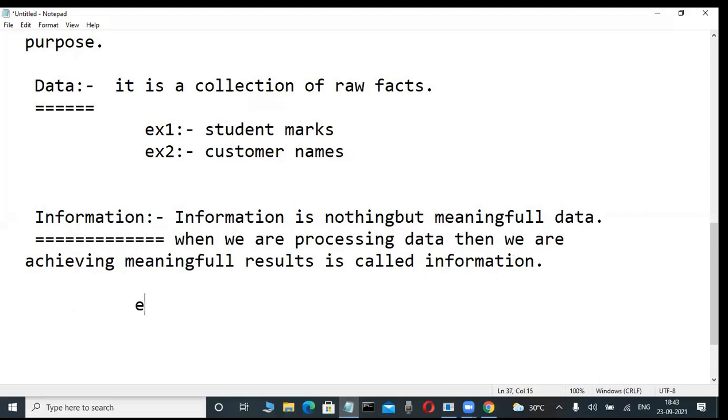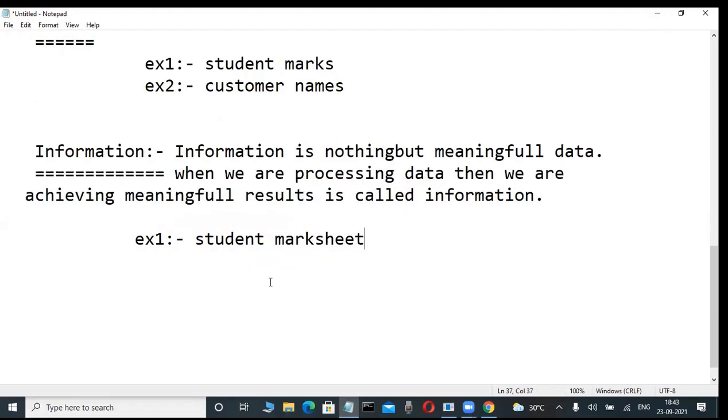Suppose what are the examples they are giving me? So now here, check it out, concentrate here. Suppose student marks related information is mark sheet. So now mark sheet is nothing but information. Observe it here, student mark sheet, easily understandable. Suppose now so many fellows show that mark sheet to their parents for sign purpose.